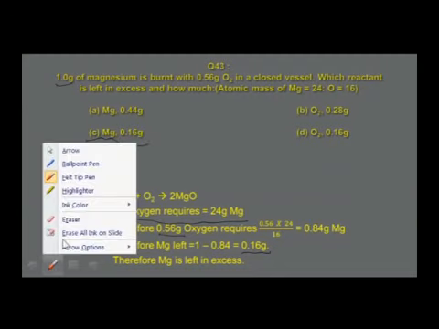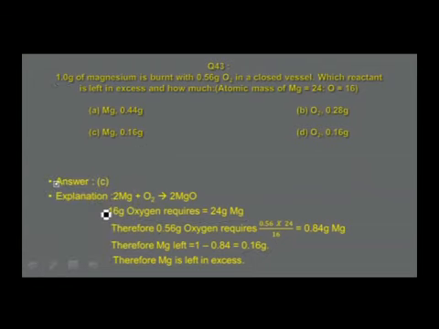So, in this way you answer these questions, and therefore with this I would like to conclude my CET class on these 3 important chapters, namely basic concepts, structure of atom, and classification of elements and periodicity in properties.